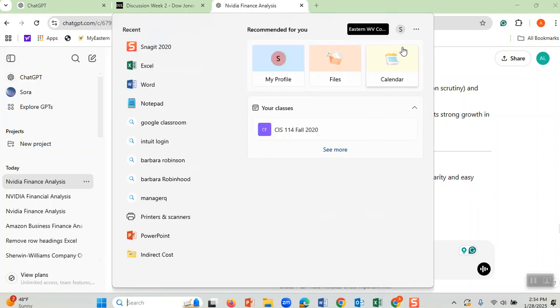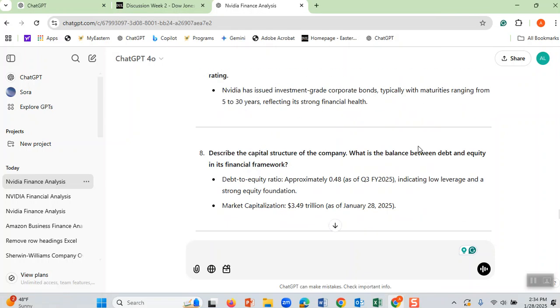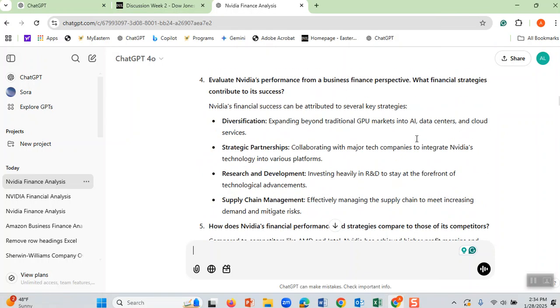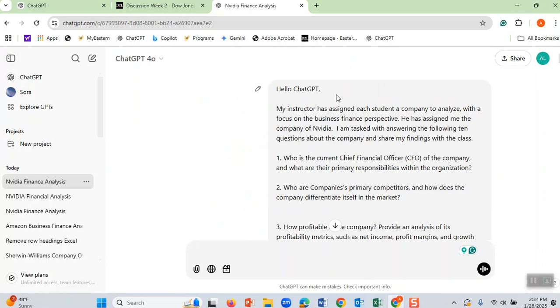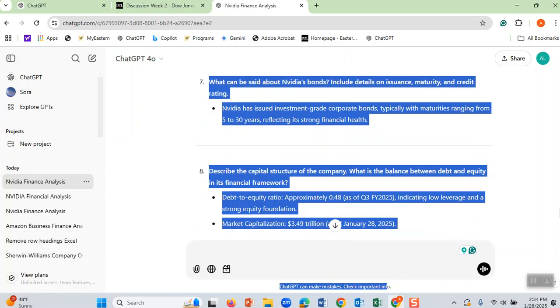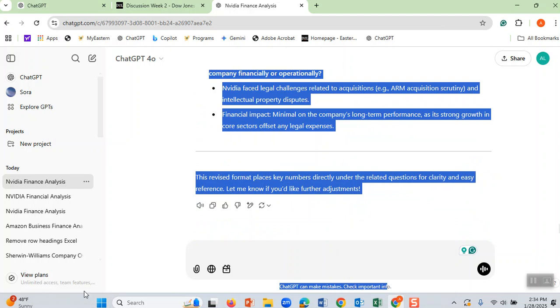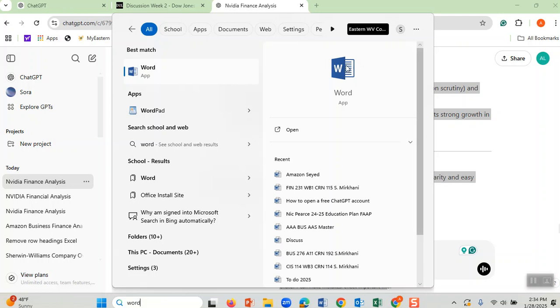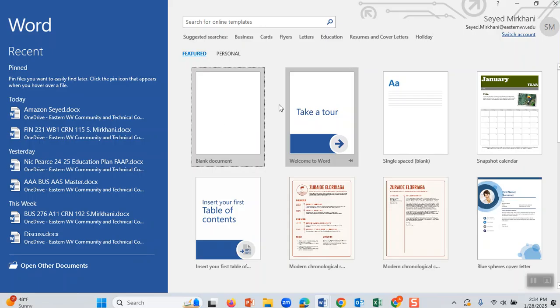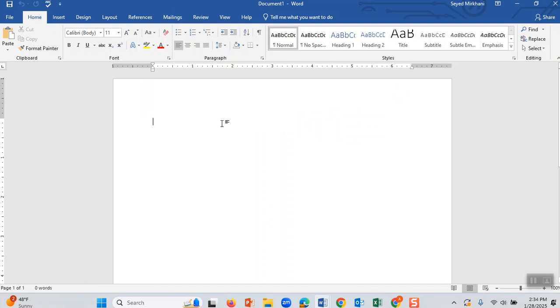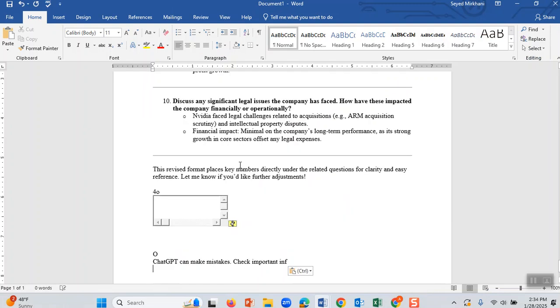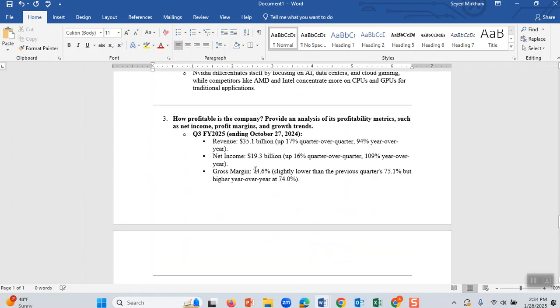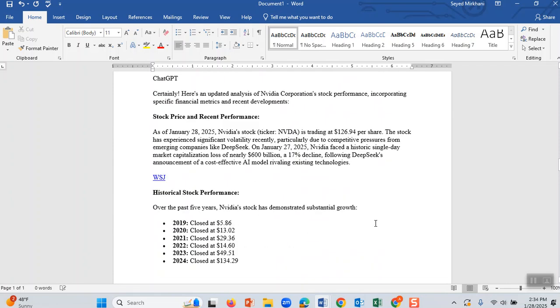Let me first copy the whole thing. Look at here how I copy the whole thing. And here we go, I copy the whole thing, Control C. I go to Microsoft Word. Here you go, Microsoft Word, and I am going to paste it there. And you will do the same with the company that I will assign you. And here is the answer to everything I asked.